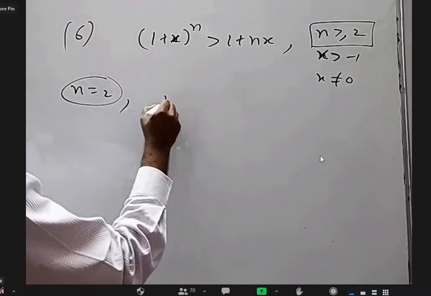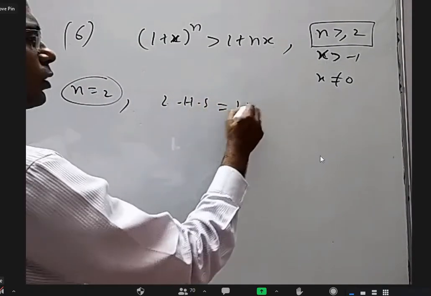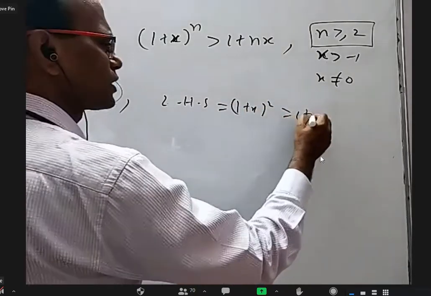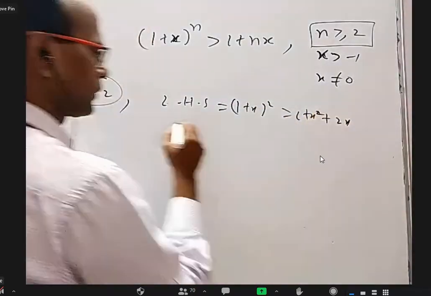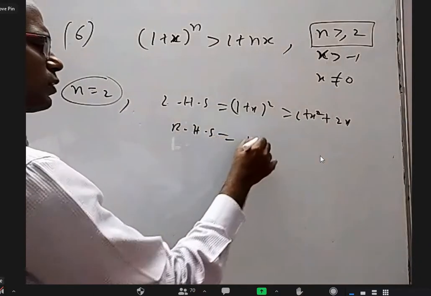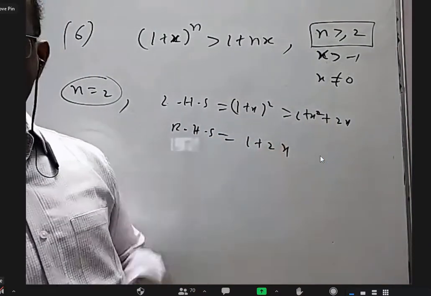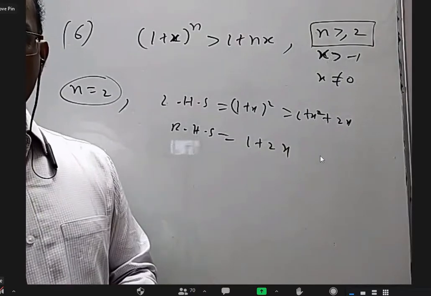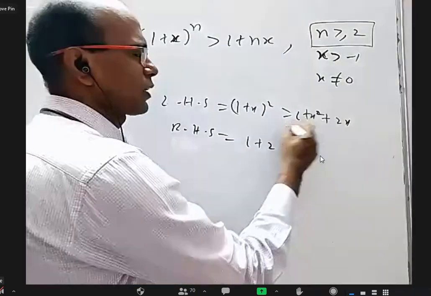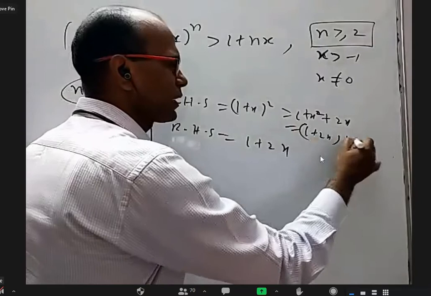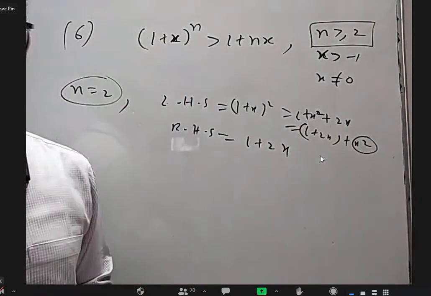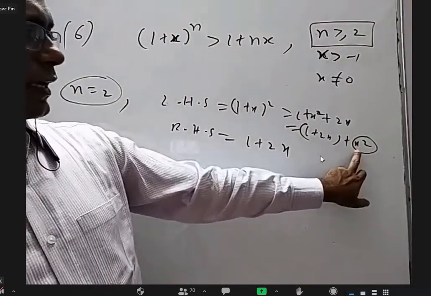When you take n equal to 2, what is LHS? (1 plus x) whole square, which is 1 plus x square plus 2x. And what is RHS? 1 plus 2x. Is 1 plus x square plus 2x more than 1 plus 2x? Yes, sir, because it has x square extra. 1 plus 2x plus x square, and x square is a non-zero, positive number. So when you neglect that, obviously this.